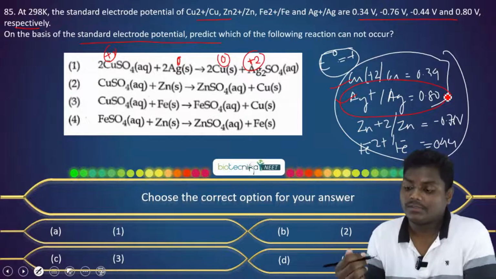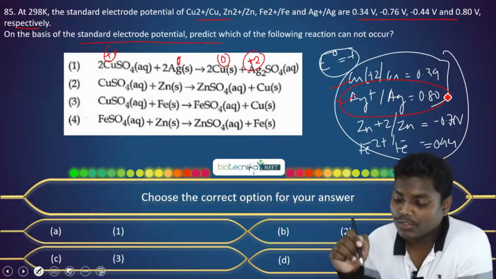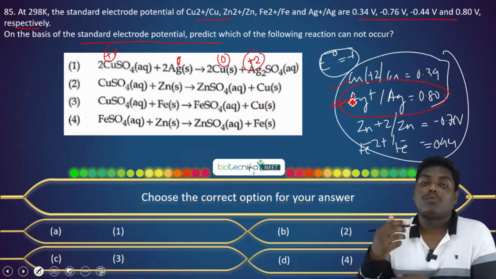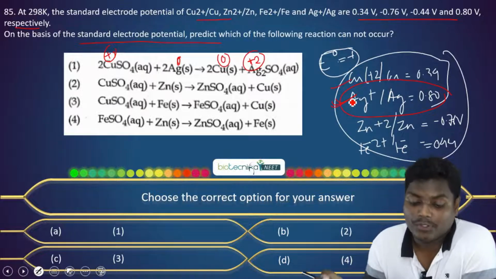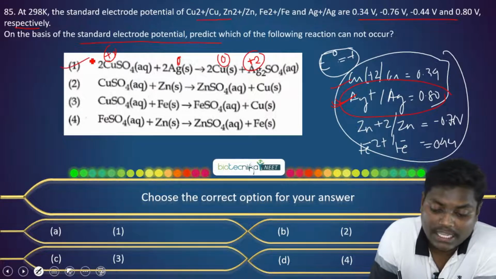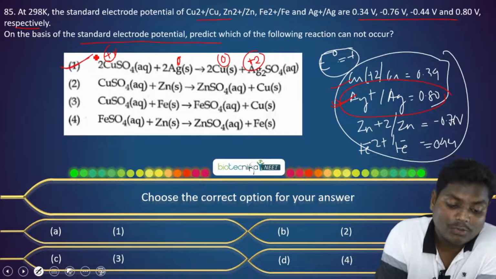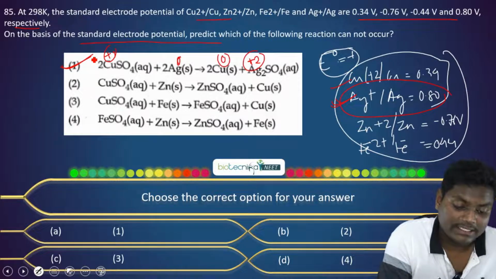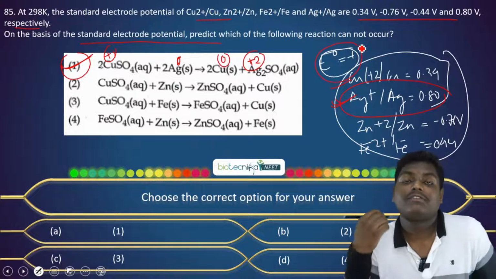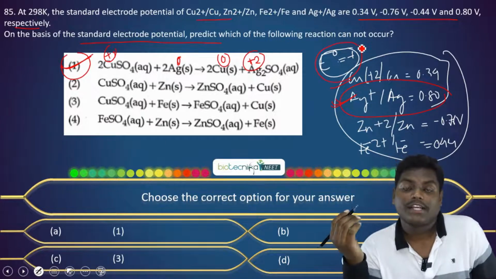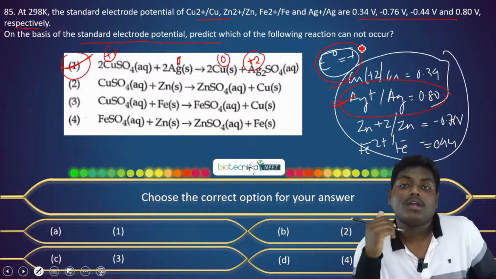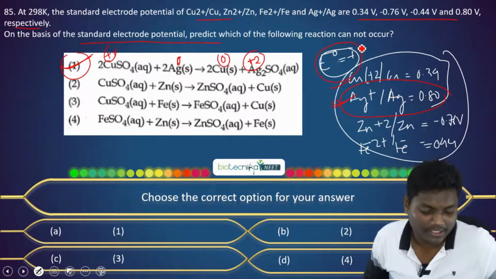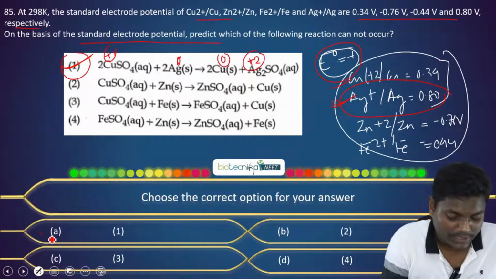So which will be more feasible? For Ag we have Ag+ to Ag, so this will be more feasible. This Ag+ will be reduced first because it has the higher reduction potential, but you can see that here it is getting oxidized, so this is not possible. In similar fashion, you can check through all the options and you will get the same thing. You need to check where we have a positive E value for the reaction. You can use this concept: the species with the higher reduction potential will be reduced and the other will be oxidized. This is the fact you need to keep in mind. So the correct option for this will be option A.